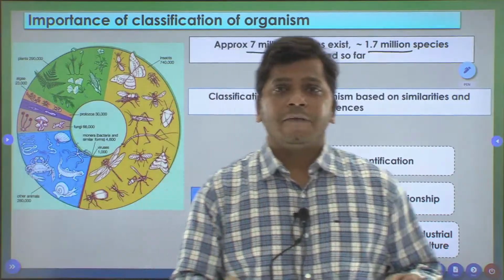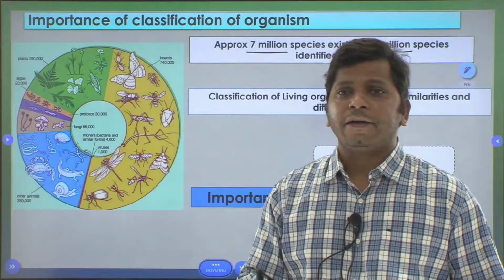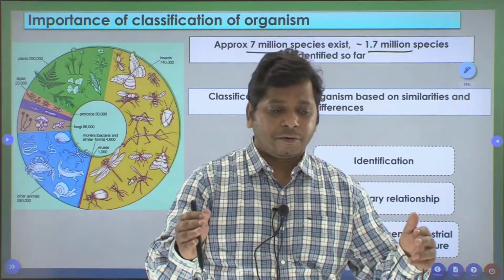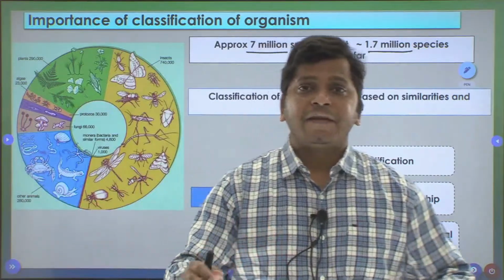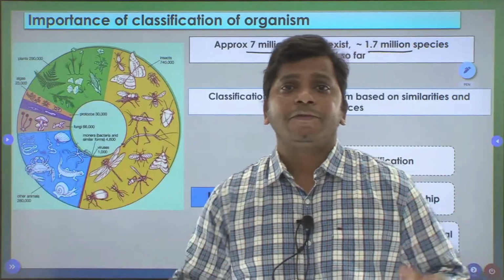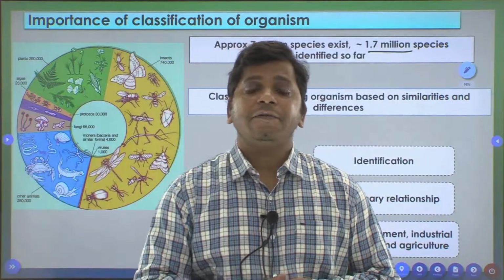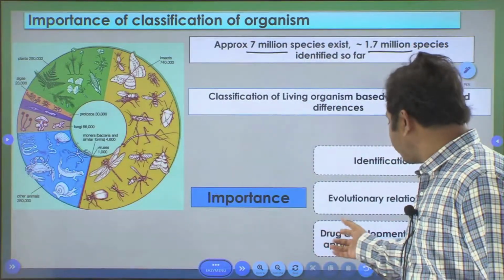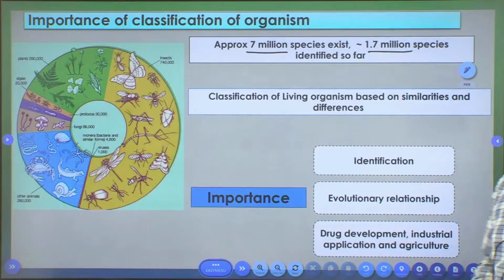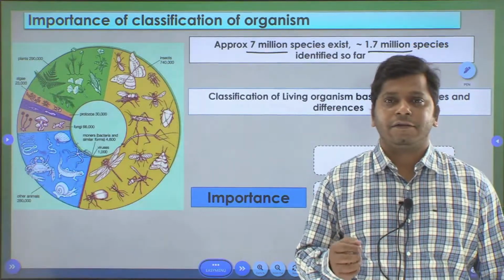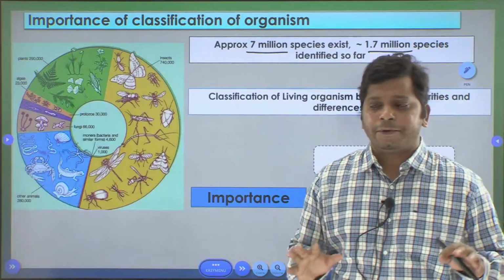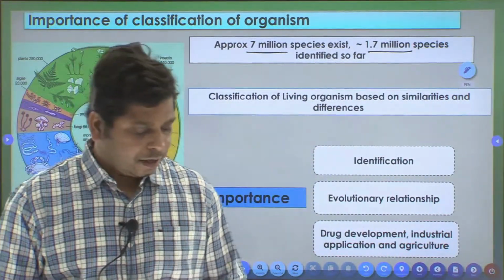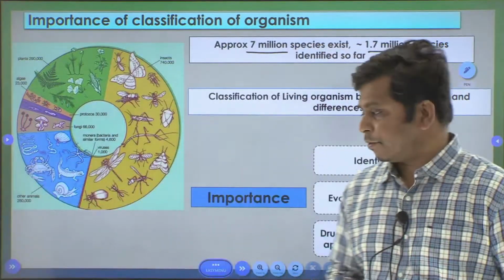Because if one plant is producing an anti-cancer drug, we can check whether the plants belonging to the same family also produce the same kind of drug or not. So it will be important to see that. That is why classification is important for drug discovery, industrial applications and agriculture. Broadly, biological classification is so important to us, and we need to study that.